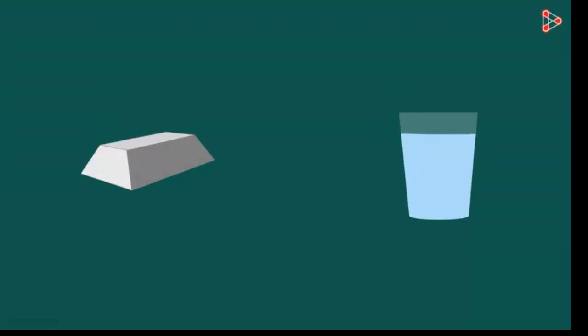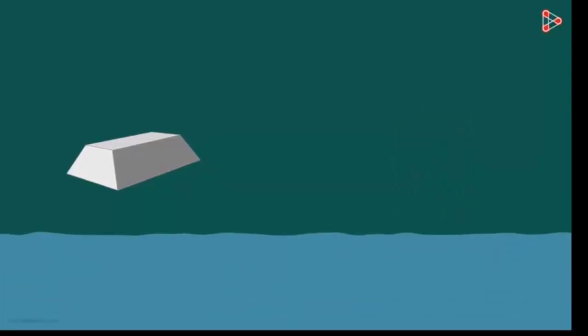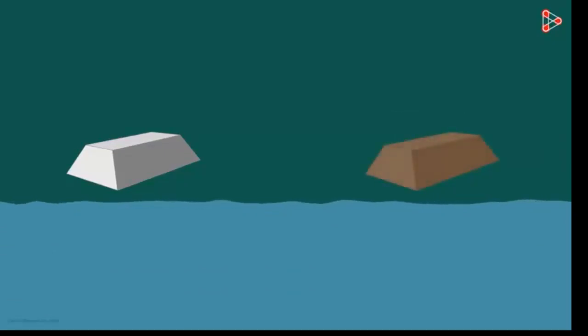So what is the meaning of relative density, or how do we use it? We can say that if a relative density is more than 1, it will be a very dense substance. If its density is less than 1, it will be a less dense substance.